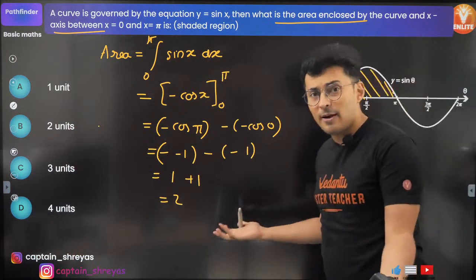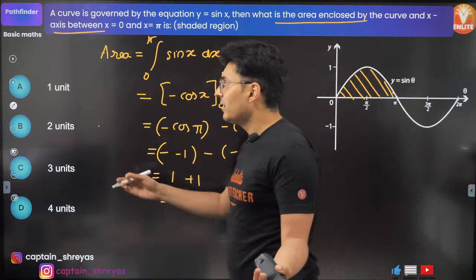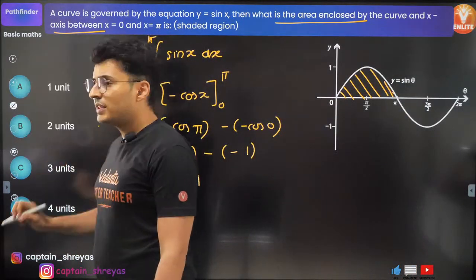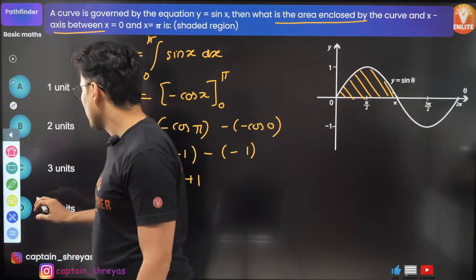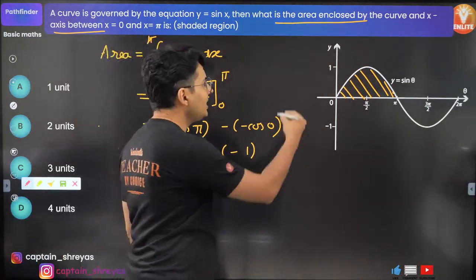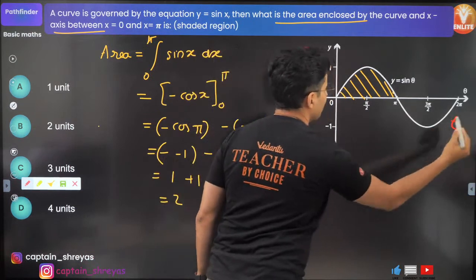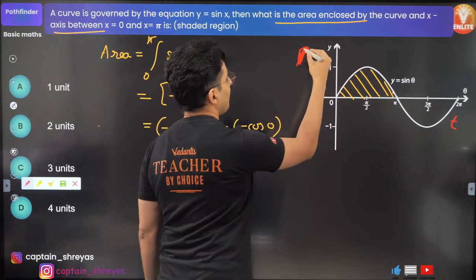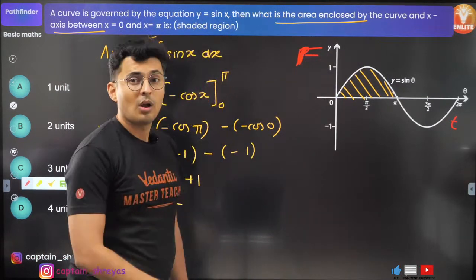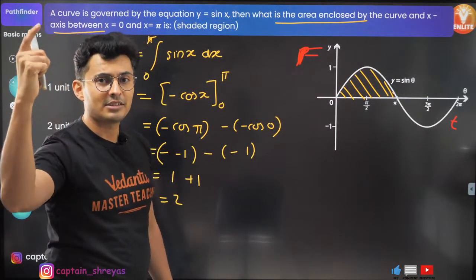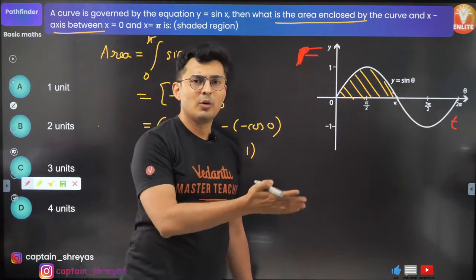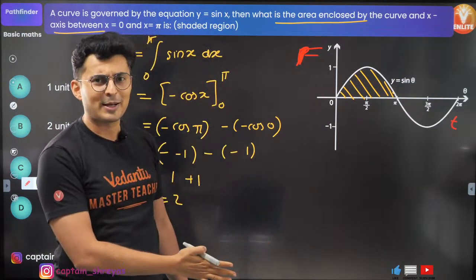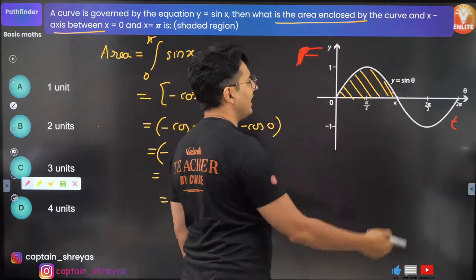Now this question could have been something like, this is the graph of, oh sorry, not momentum, force versus time. This is the graph of force versus time. What is the impulse? What is impulse? Force into time, or integration of force with respect to time. So all you need to do is find the area.